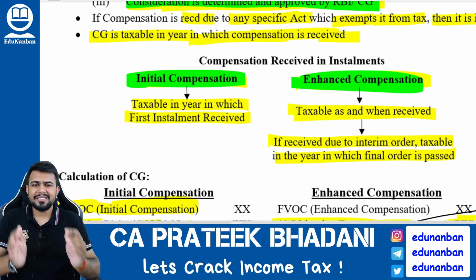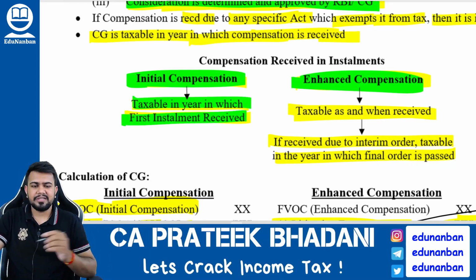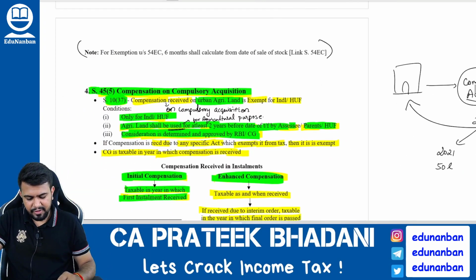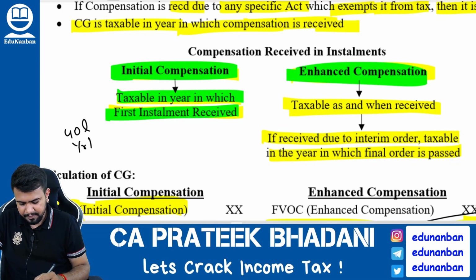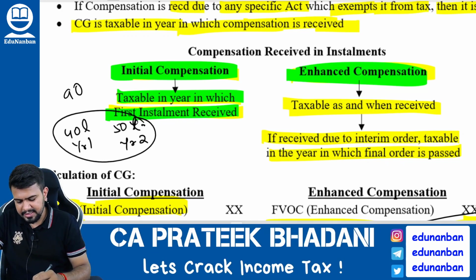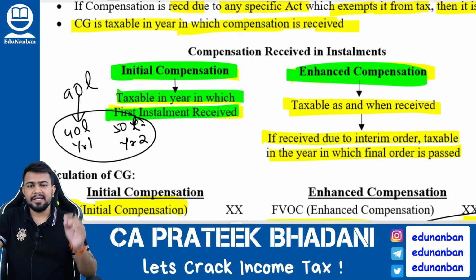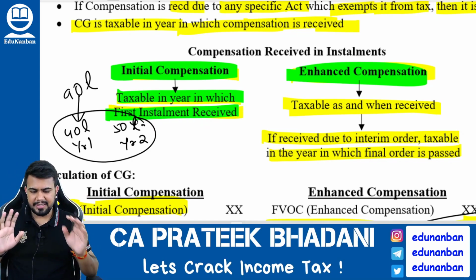If initial compensation is received in installments, then the entire amount will be taxable in the year in which the first installment is received. I gave you an example also. For example, if in initial compensation I am getting 40 lakhs in year 1, then 50 lakhs in year 2, in such case, the entire amount of 90 lakhs will be taxable in year 1 itself. The entire amount will be taxable in the year in which the first installment is received.